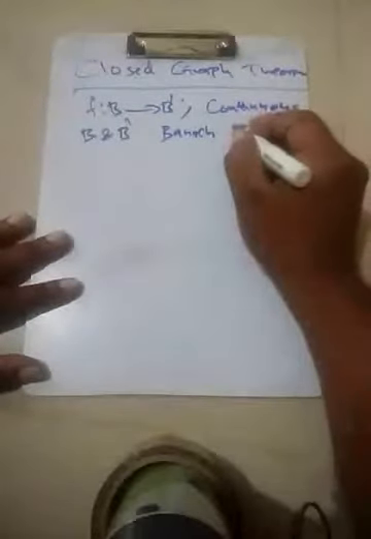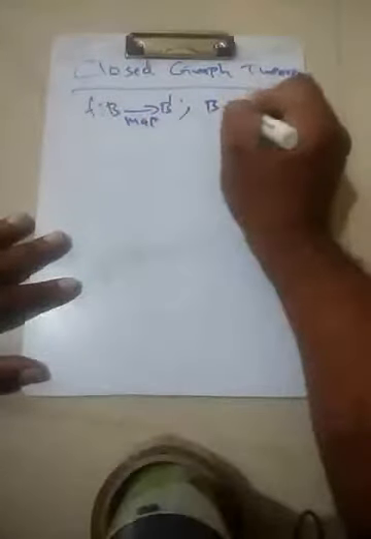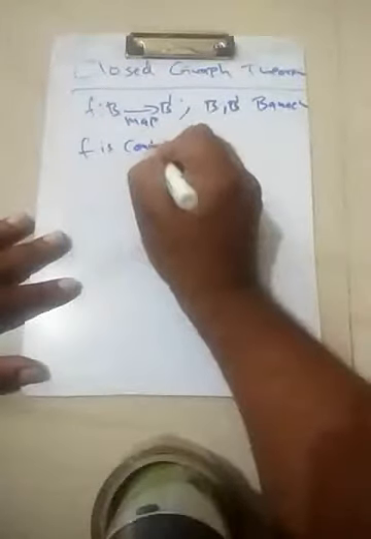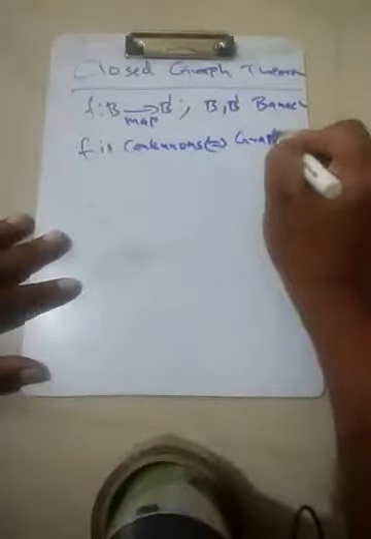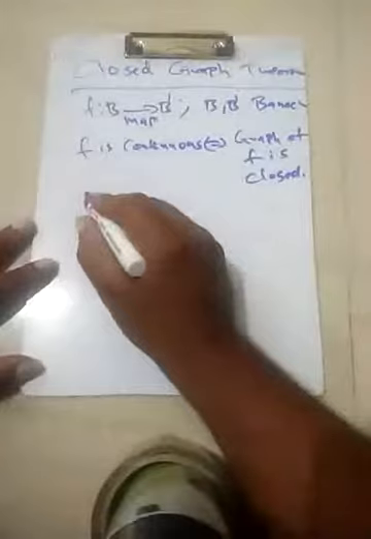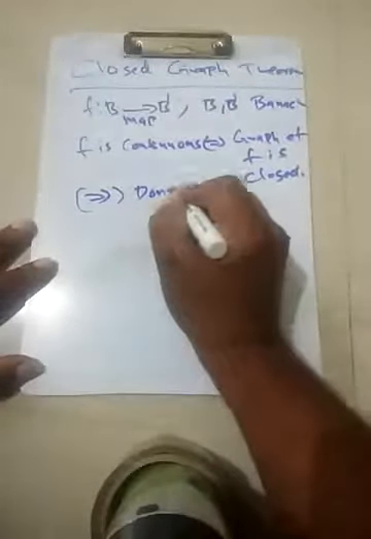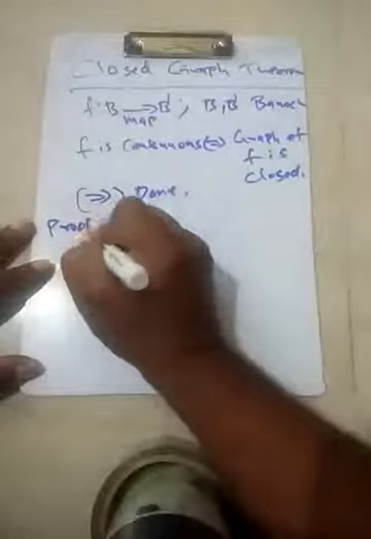F is just a map. F is continuous if and only if the graph of F is closed. Okay. So this is the way to the proof of the converse.